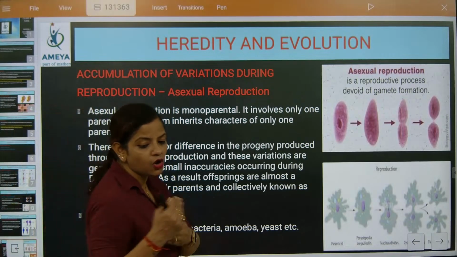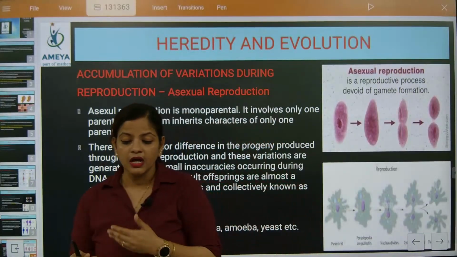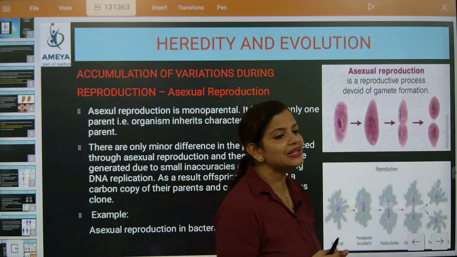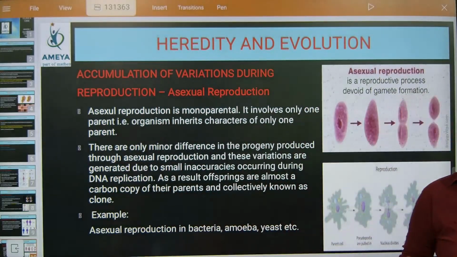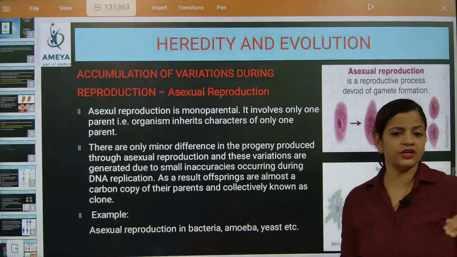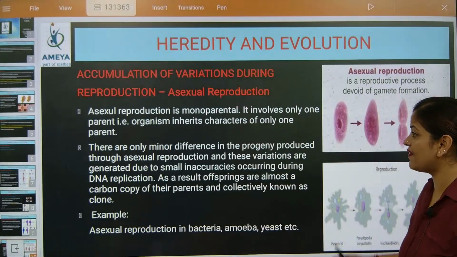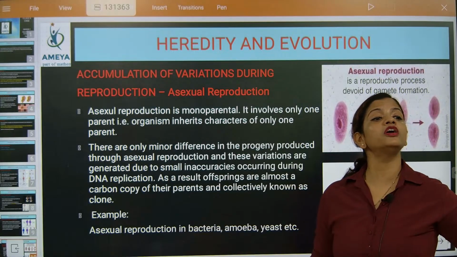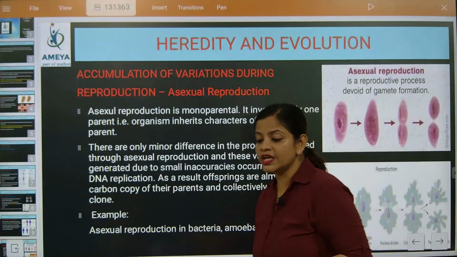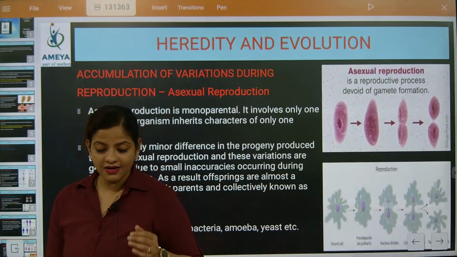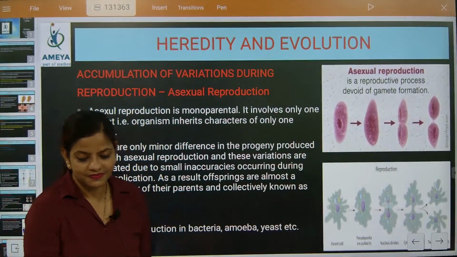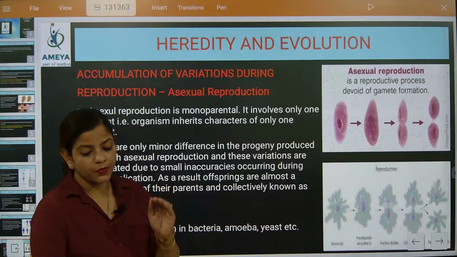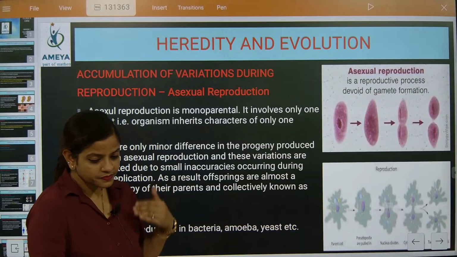So when the DNA copies, at that particular moment sometimes inaccuracies lead to variations. And the word we use for that is mutation. The progeny means offspring, beta. The progeny means offspring only.